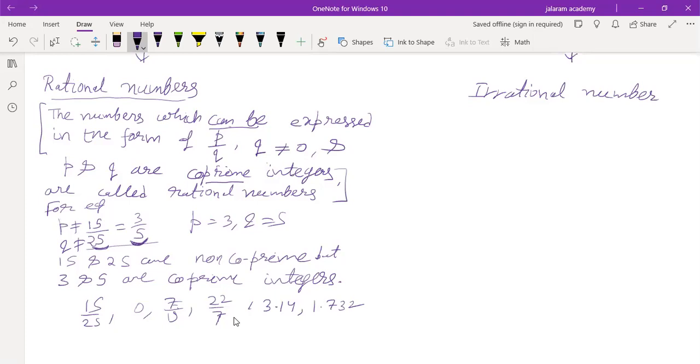And those which are not rational numbers are irrational numbers. We can say the numbers which can be expressed in the form of P by Q with Q not equal to 0 and P and Q co-prime integers are called rational numbers, and the numbers which are not rational numbers are called irrational numbers. Is that clear to you?